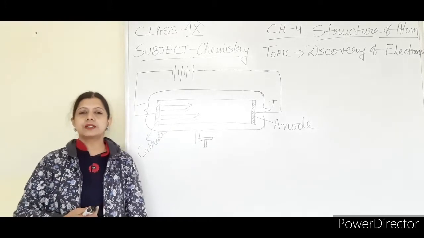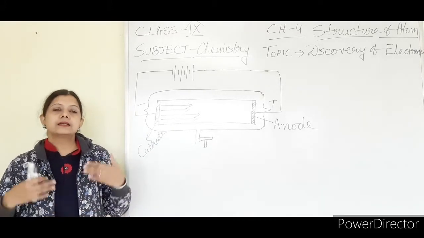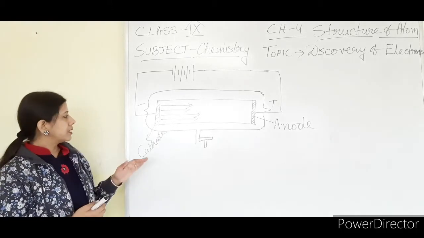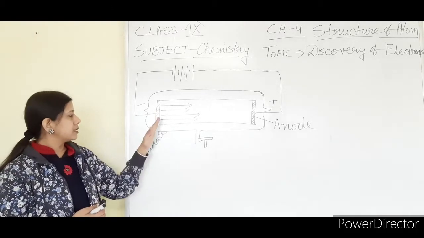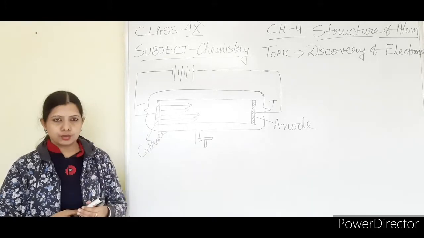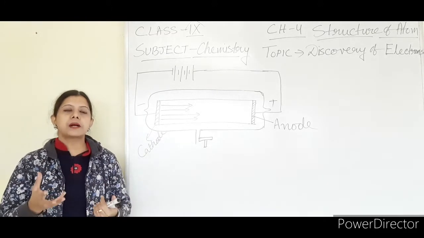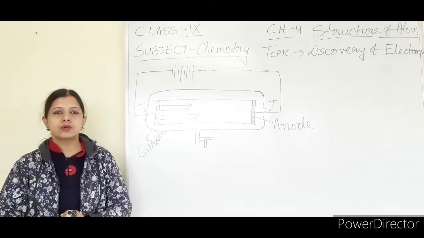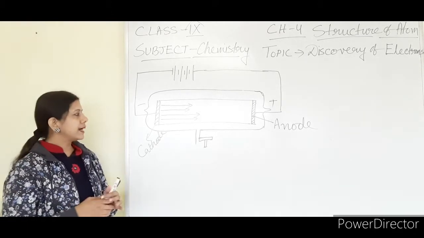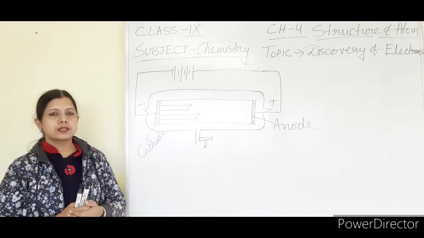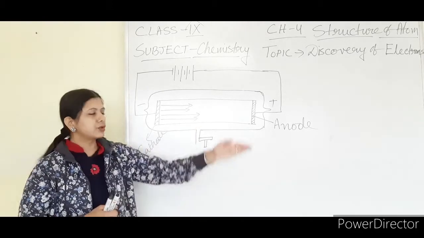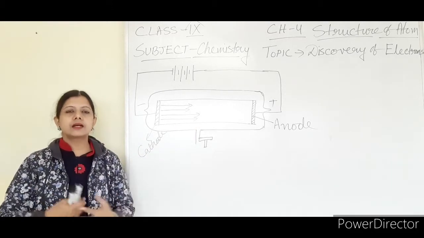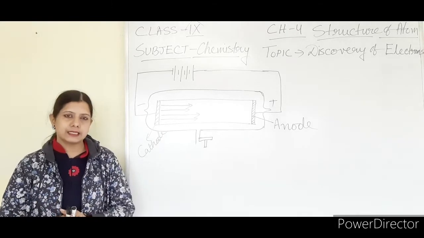From here it has been concluded that there might be certain particles present near the cathode, and those particles get excited due to the supply of high voltage current, and due to that rays are produced, and those rays travel from cathode to anode, and they show the fluorescent lights.